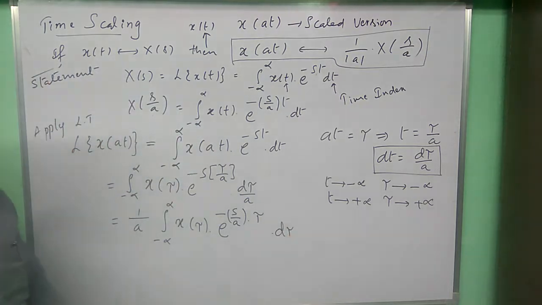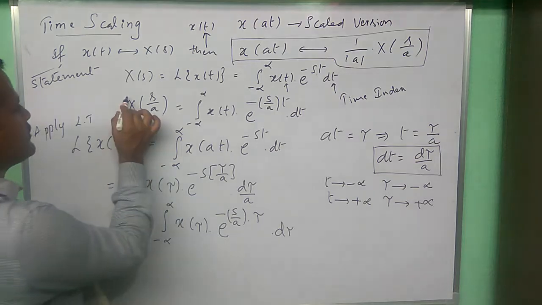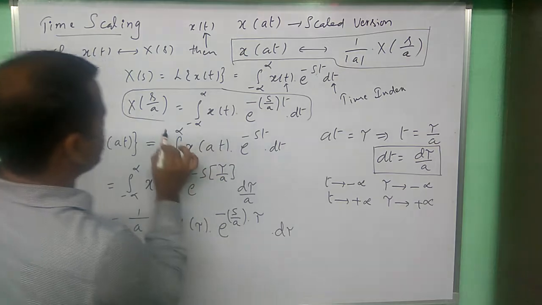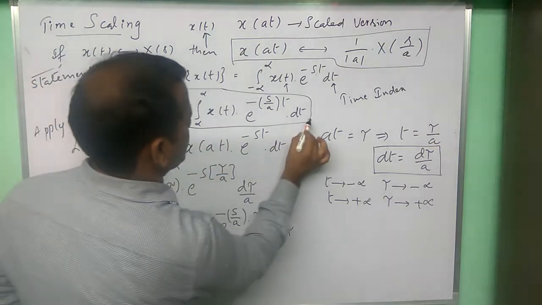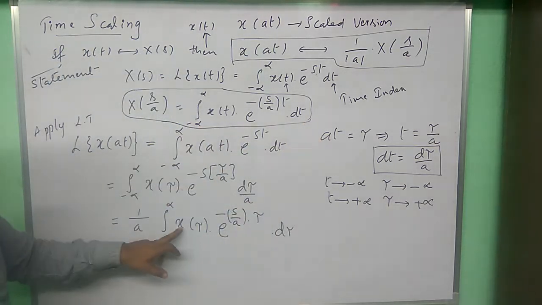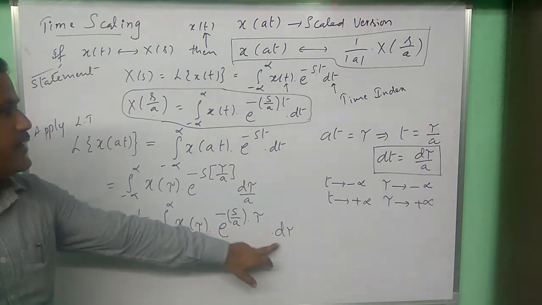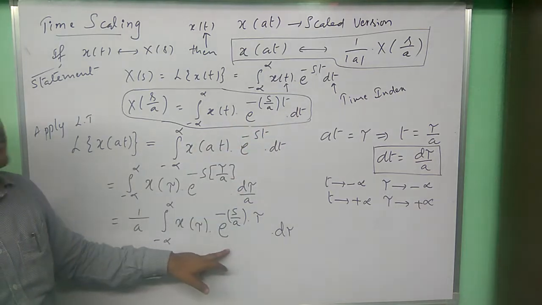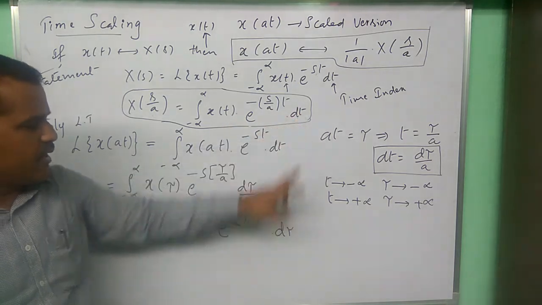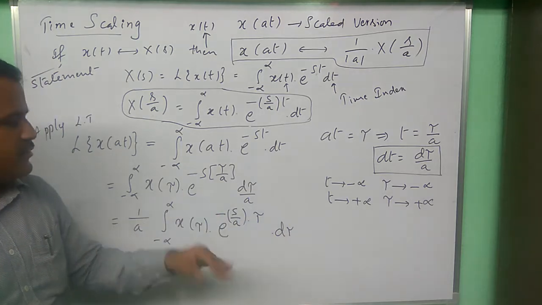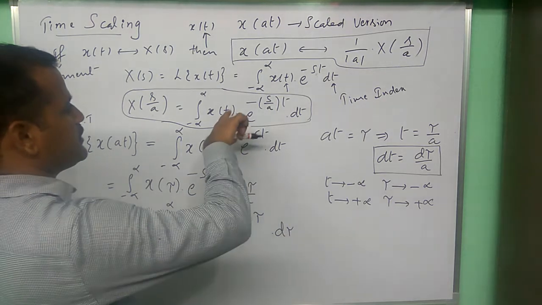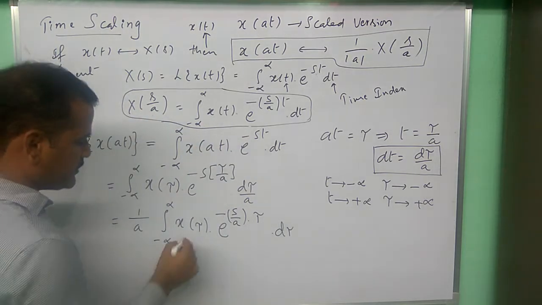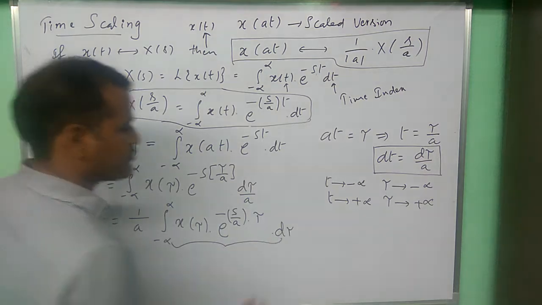d tau. Now observe this x of s divided by a expression. Compare with this expression x of tau e power minus s by a tau d tau. Here x of t e power minus s by a t dt. So both are the same expressions, with the time index here the t variable, and here the time index the tau variable. That is the difference. There is no other problem with that. So this expression is equivalent to x of s by a. So this we can write as x of s by a.